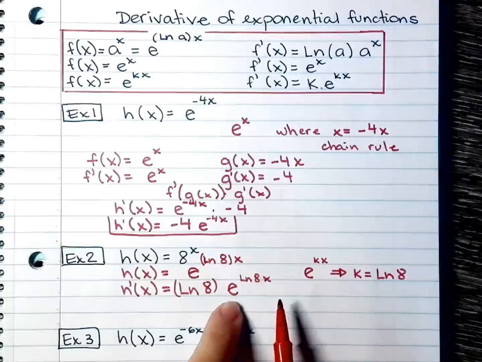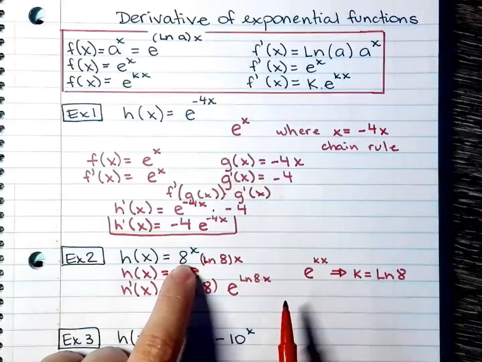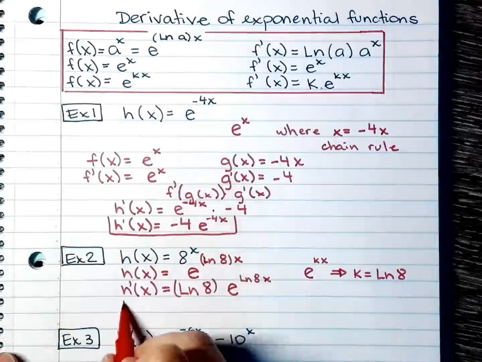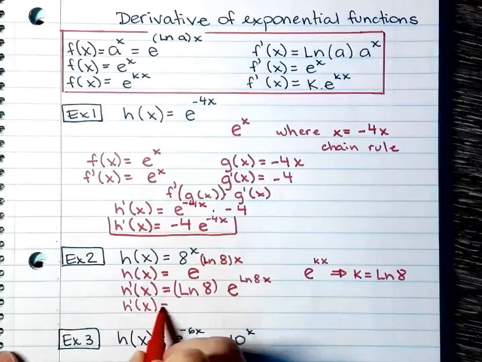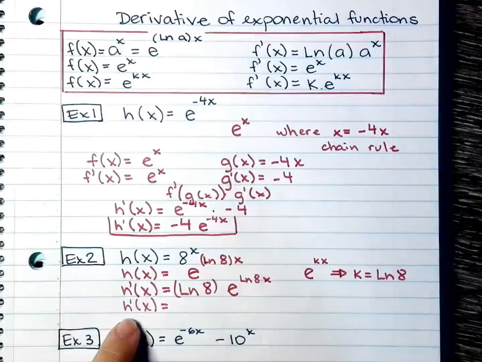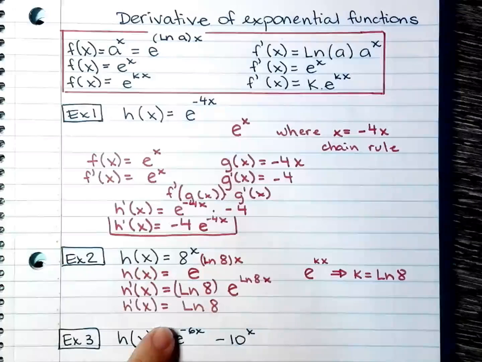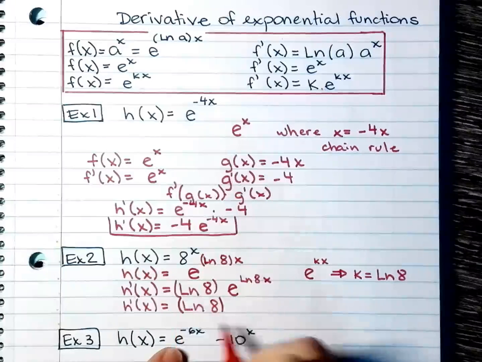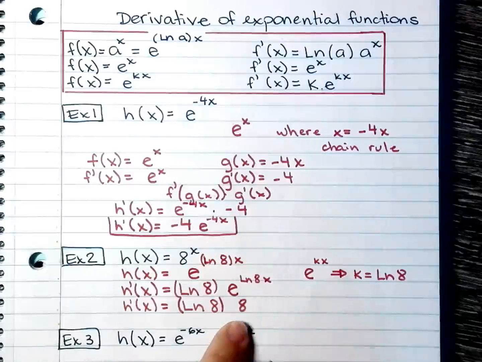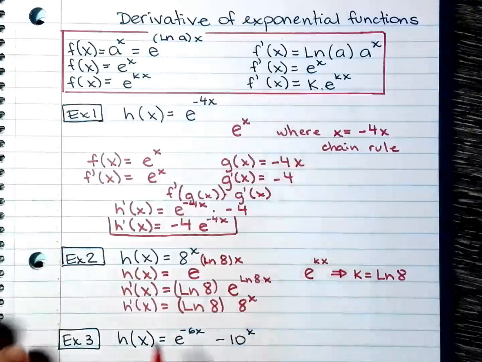Now I need to switch it back to base 8 that I had in the beginning. So finally my derivative of h of x, I have natural log of 8, and then 8, that was the original base, to the power of x.